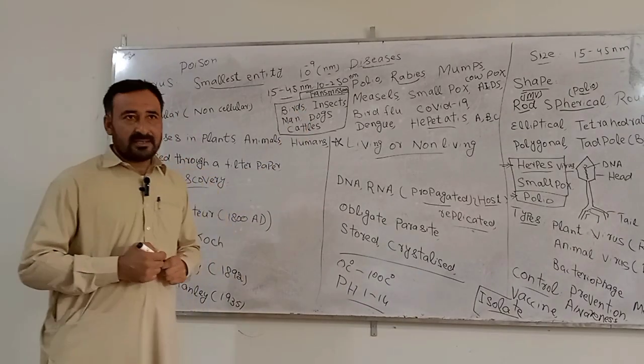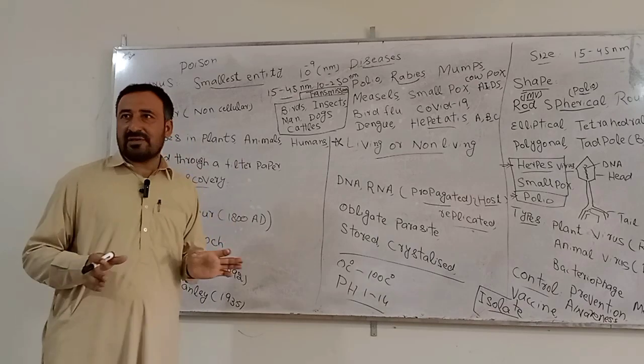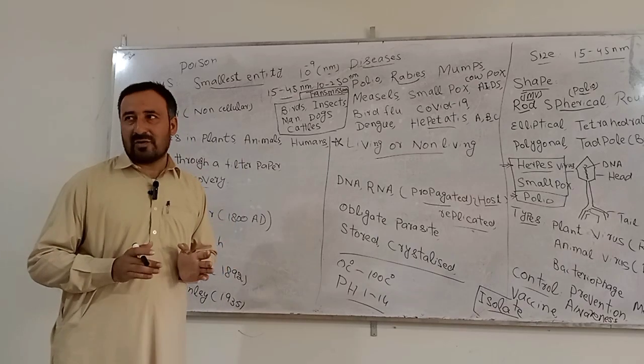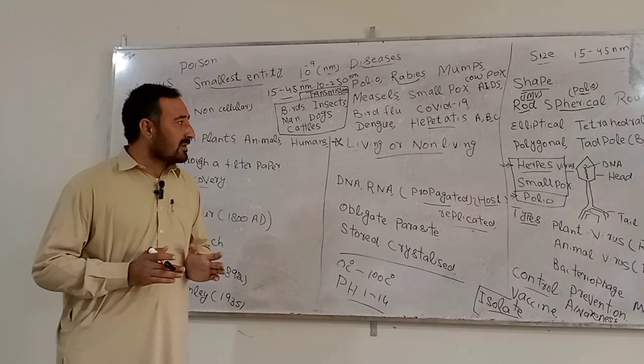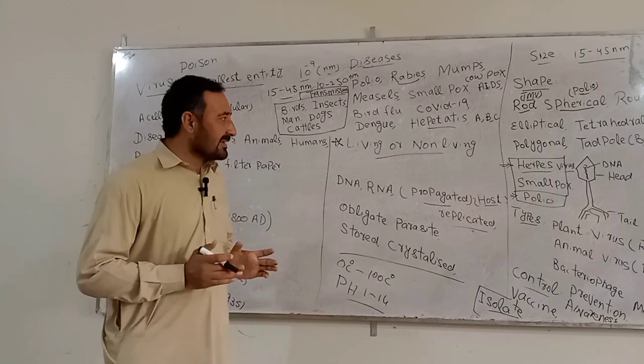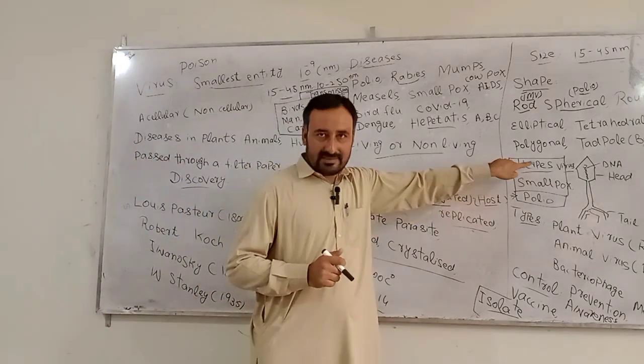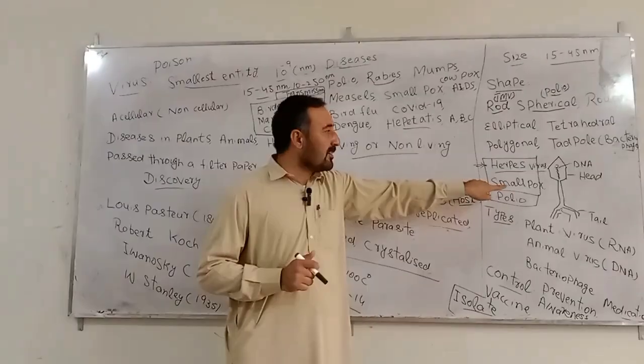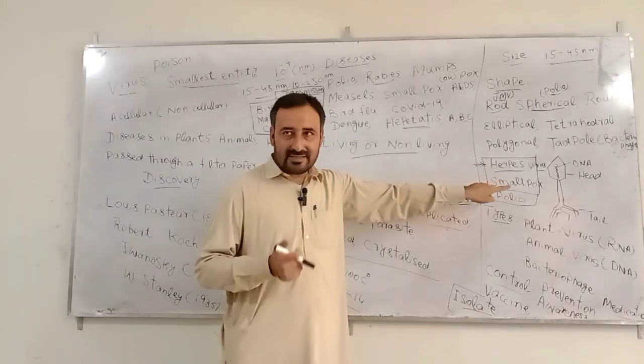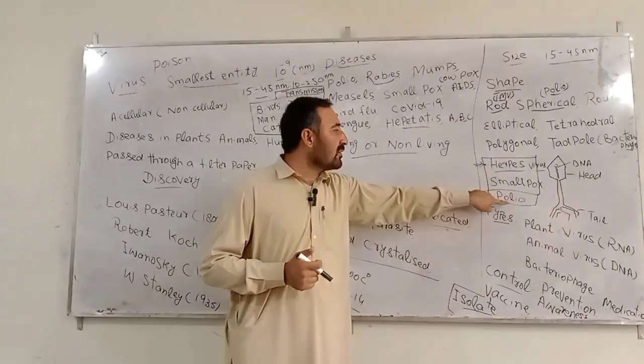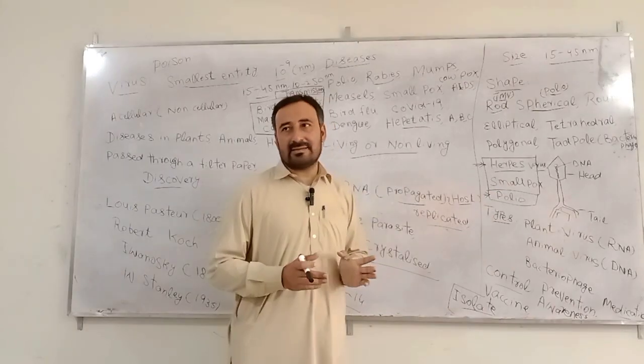There is a huge variation with respect to the size of the virus. The largest viruses are the herpes virus and the smallpox virus, while the polio virus is the smallest virus.